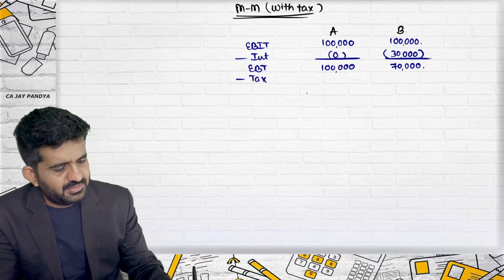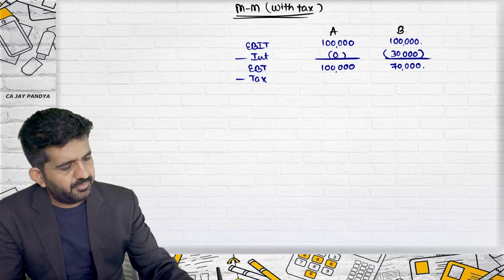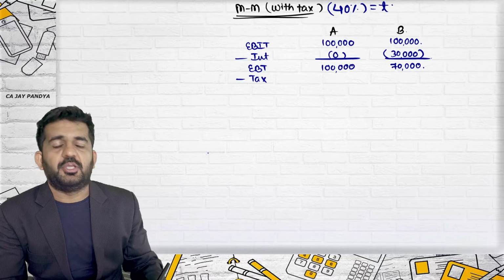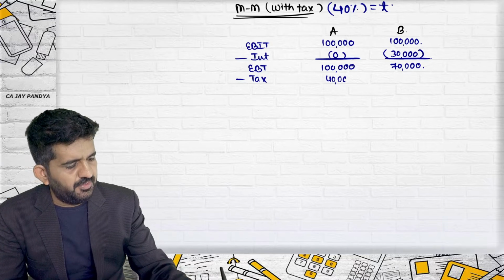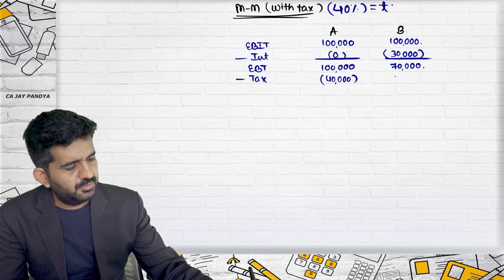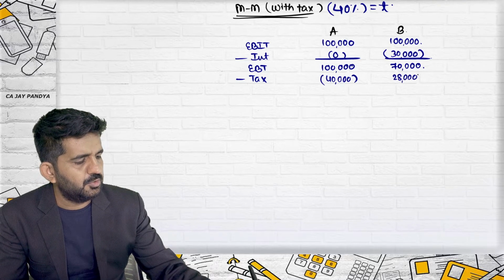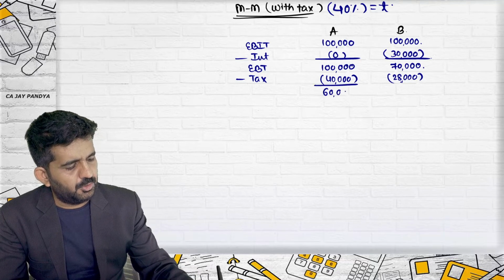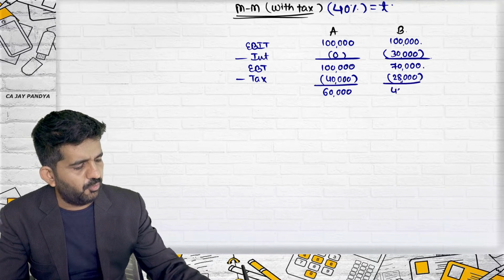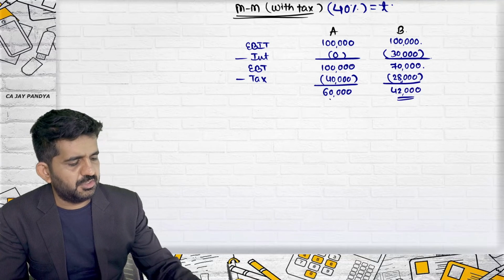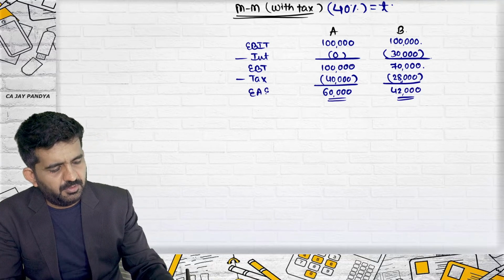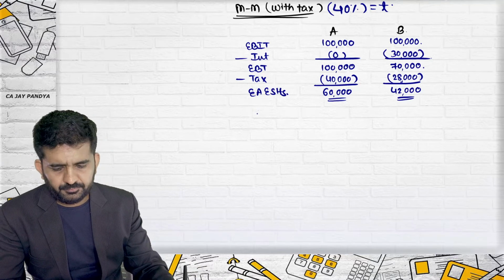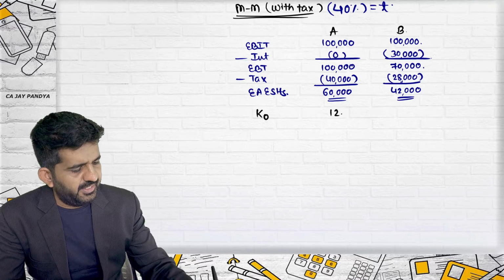Minus tax, with the tax of 40%. T is 40%. So this will be 40,000, this will be 28,000, this will be 60,000, this will be 42,000, which is nothing but earnings available to equity shareholders. KO again is 12%.